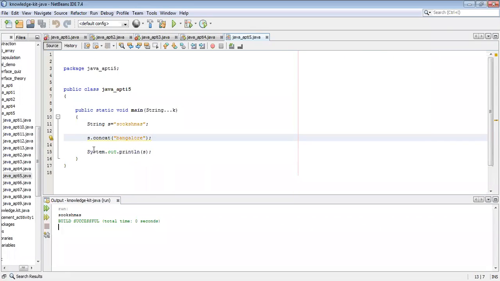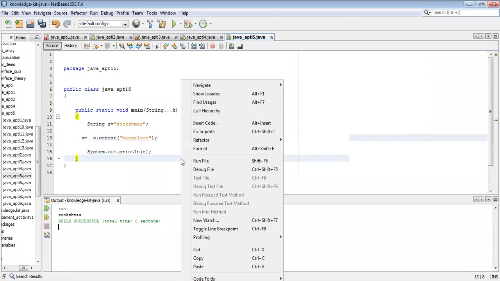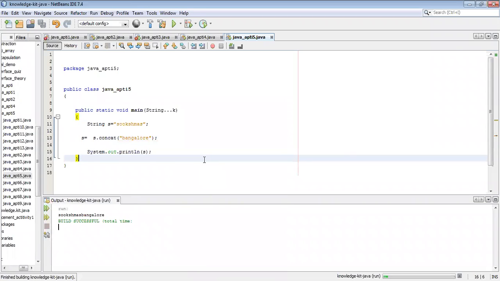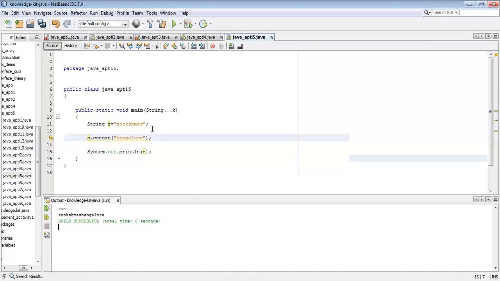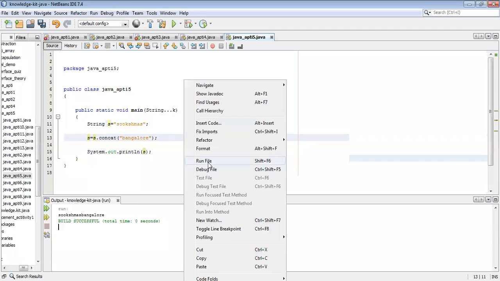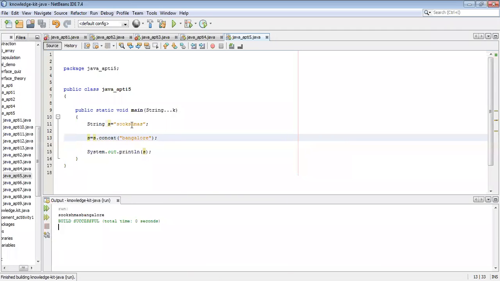So if I assign S is equal to, again, S is equal to, now what is the value now? Sookshmas Bangalore will be displayed on the screen. If I'm not reassigning this, still S is pointing to the Sookshmas only. But one more value is already stored in the string constant pool, Sookshmas Bangalore, but still the reference is pointing to the Sookshmas. If you want Sookshmas Bangalore to be printed on the screen, you have to assign like this. Sookshmas is still there in the string constant pool, Sookshmas Bangalore is also there, but now S is pointing to the Sookshmas Bangalore.